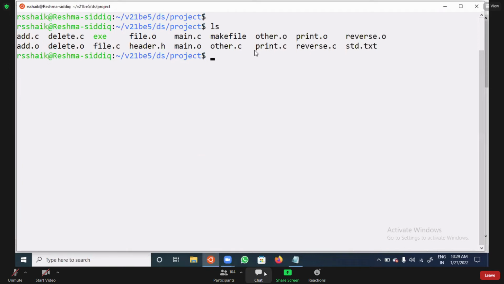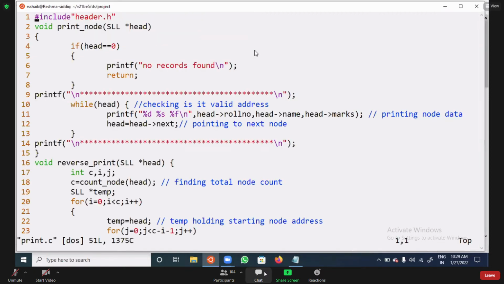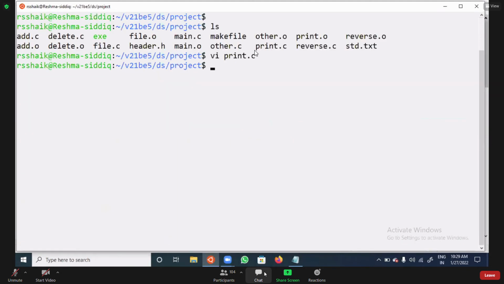Now you can see I modified it. Did you observe or not? I modified the file. What is the file I modified? I modified the printer.c file, and at line numbers 9 and 14 I added some extra statements. If you want, I will go for one more, that is add.c, where some warning is showing.